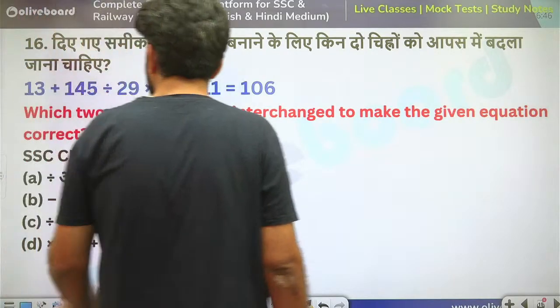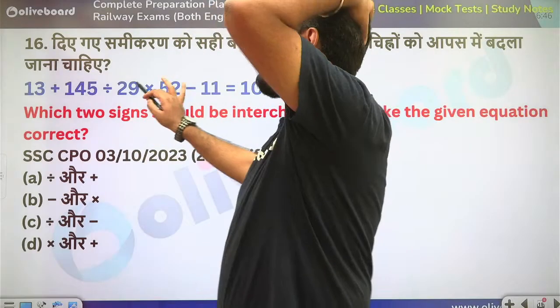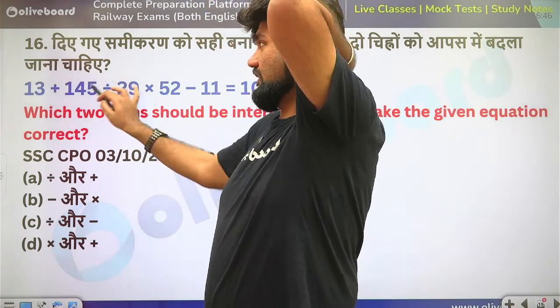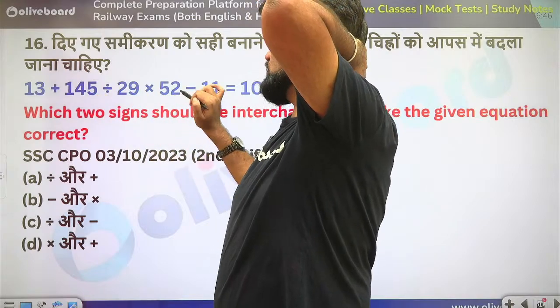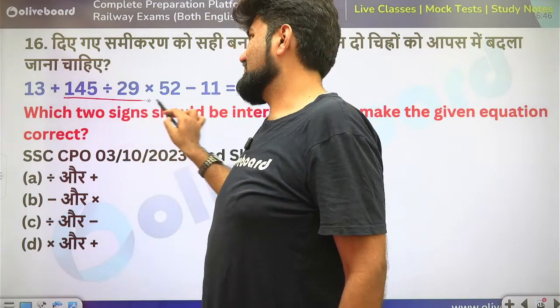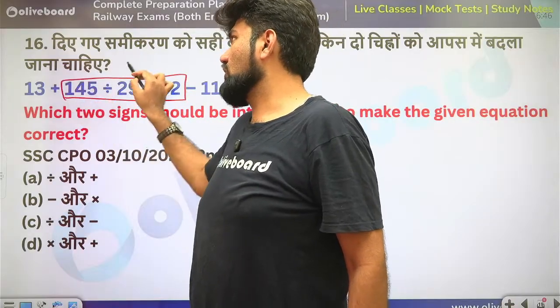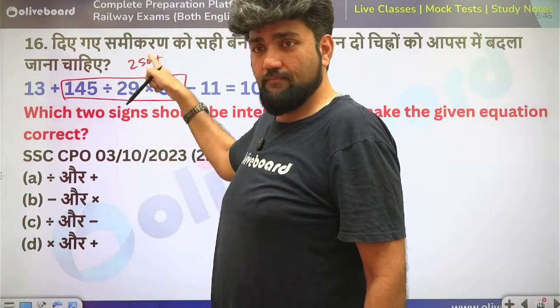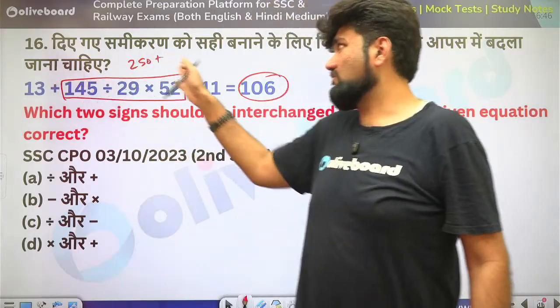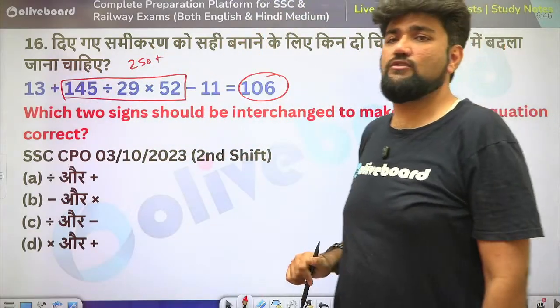Now you observe one thing here. 145 divided by 29. So this is 5. Okay, 14.5 is half of 29. So this is 5. 5 into 52. So this is of the order of 250 plus. Don't have to multiply it completely, but this is of the order 250 plus. Maintain it in your head. I need an answer of 106. Even if I add 13 and subtract 11 from it, it's not going to make any huge difference.